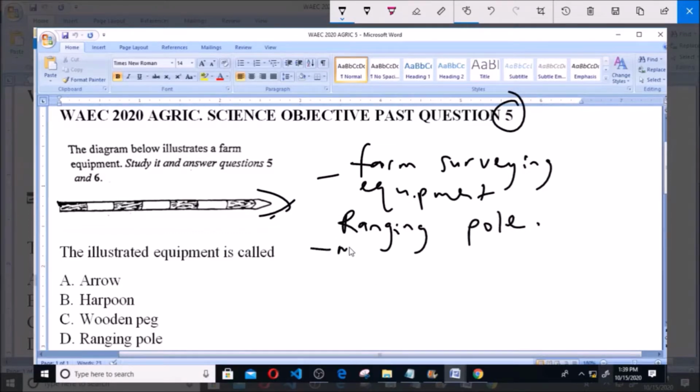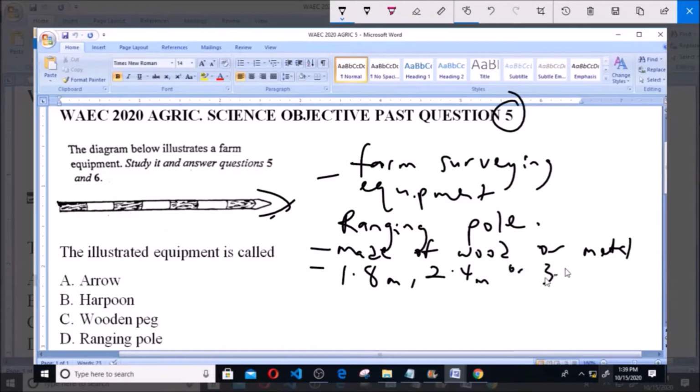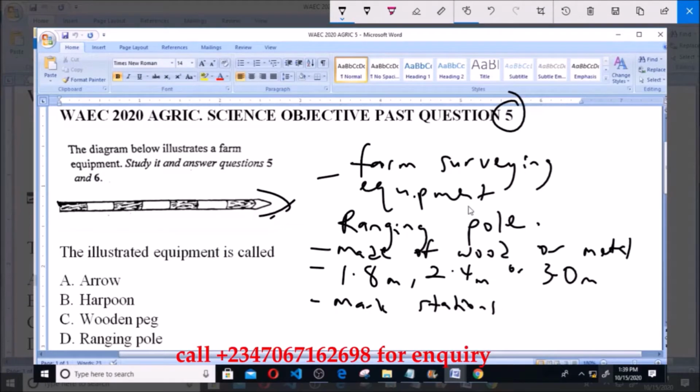Now it is usually made of wood or metal, and in terms of length, it ranges from either 1.8 meters, 2.4 meters, or 3.0 meters. So these are the three variations in terms of length that you can have. Now basically it is used to mark stations during farm surveying processes. So as we have rightly established, it is a ranging pole. So option D, ranging pole, is the correct answer to this question.